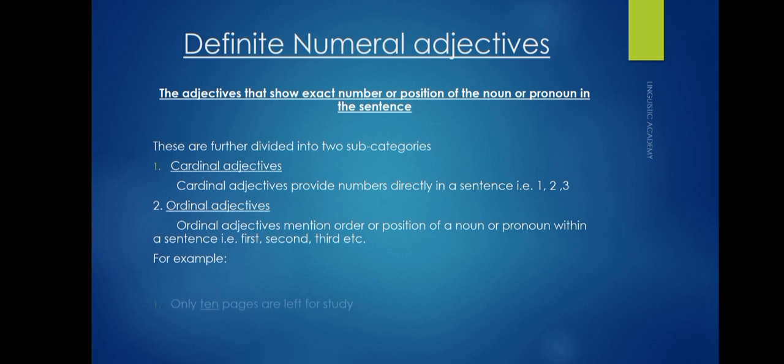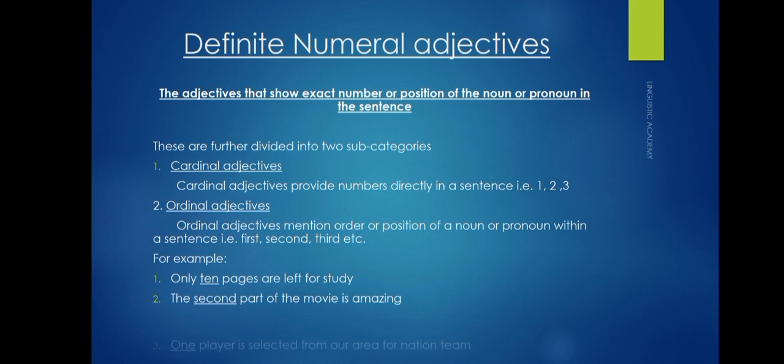For example, only 10 pages are left for study. The second part of the movie is amazing. One player is selected from our area for the national team. Now you see 10 and 1. These are cardinal adjectives, while second is showing position, that is not showing the number. So this is called an ordinal adjective.